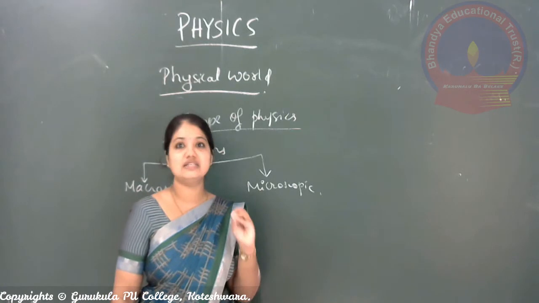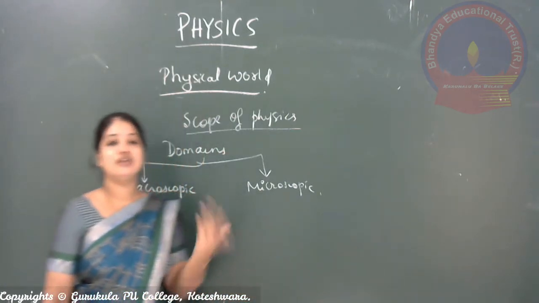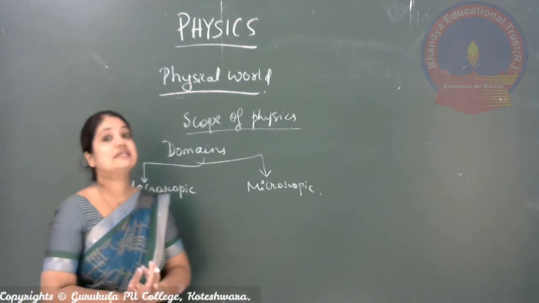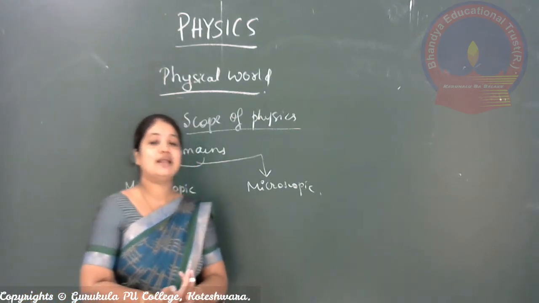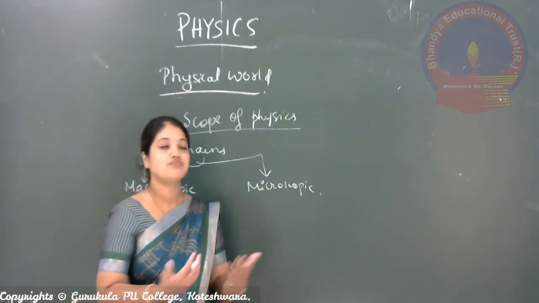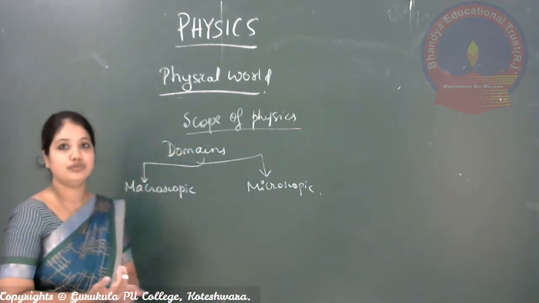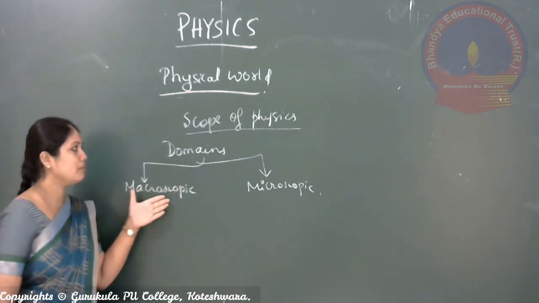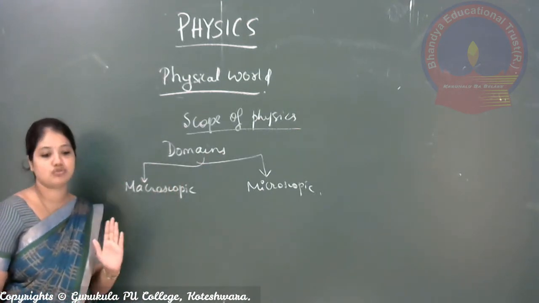They have a very small size, so we are not able to observe them. You have to use certain instruments that help you visualize them. So we have macroscopic domains and microscopic domains.